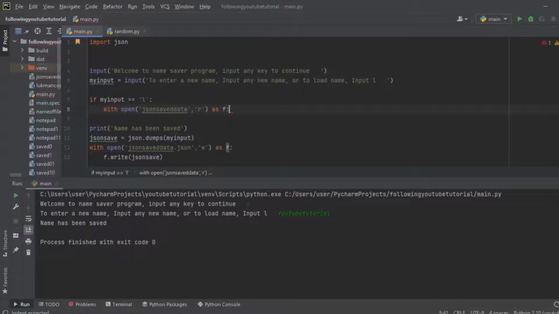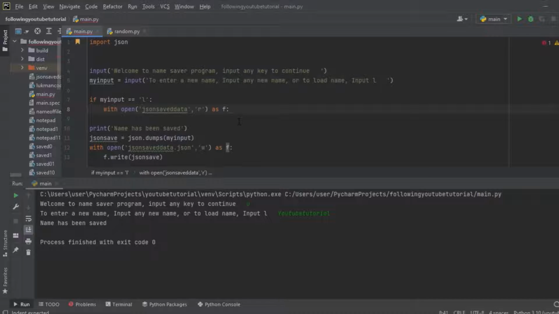I know that the format might be confusing, and it might not be that easy for you to understand, but this is just the format you have to use for JSON. Pickle is much easier to explain: just a line of code, you write with pickle to load your data.